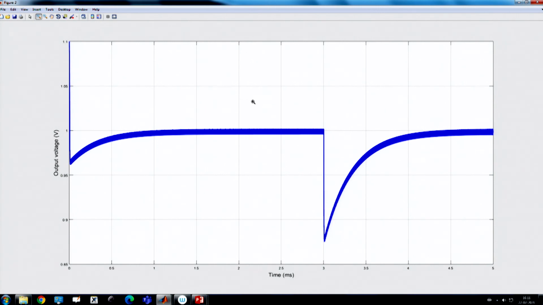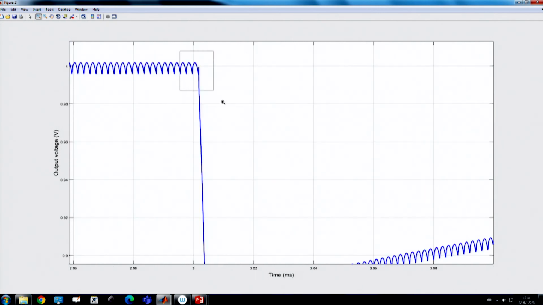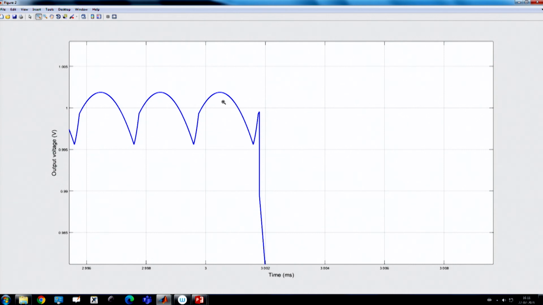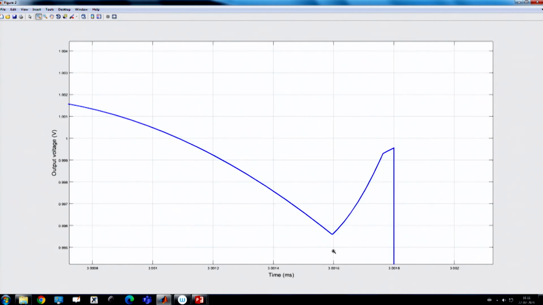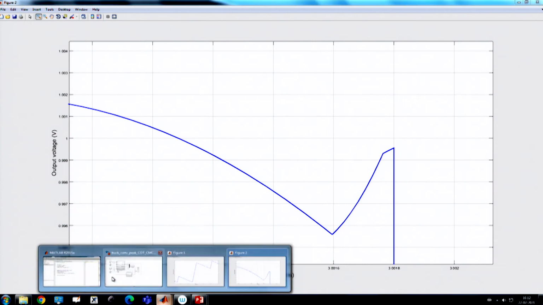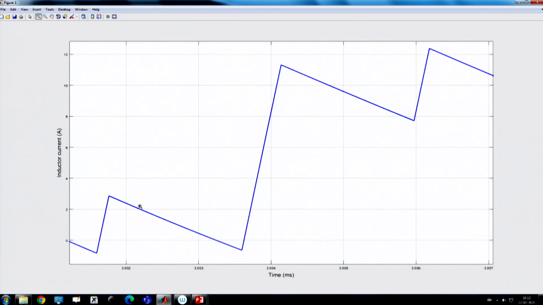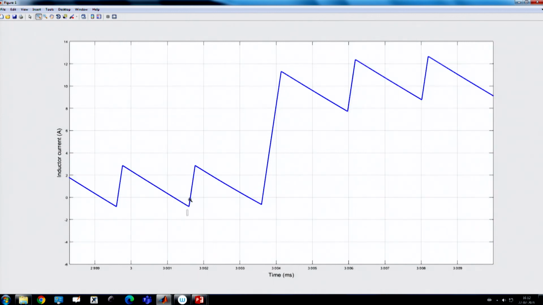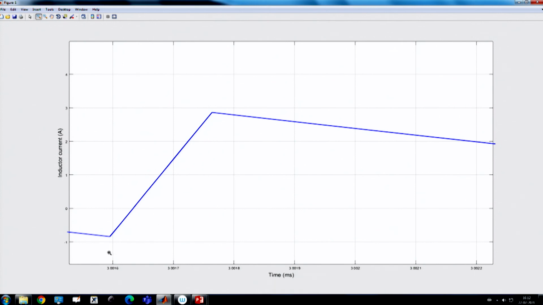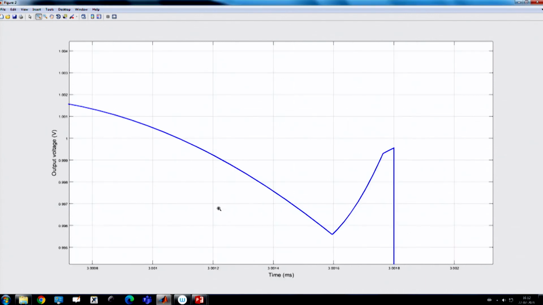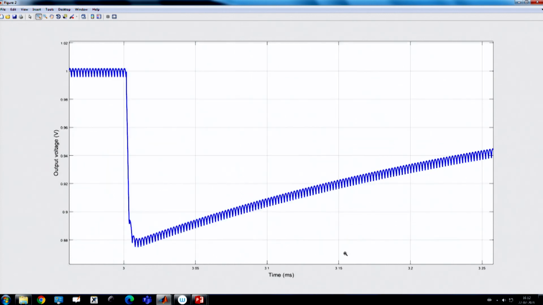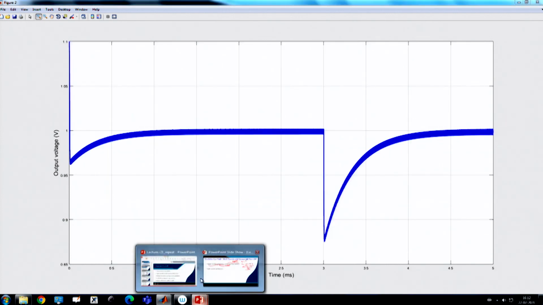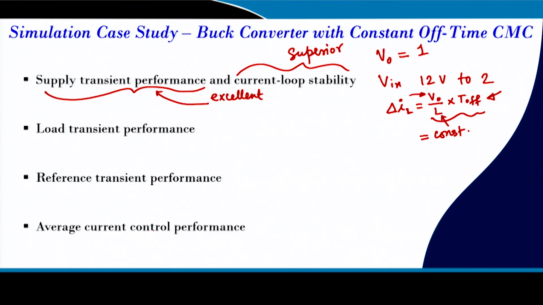If you go and check this point of transition, it is happening when the switch is about to turn on, that means around 3.0016, and if you go to this part, also 3.0016, that means it is during the on time. So this is the best possible transient scenario that you can achieve in this case. So we understood the load transient performance. The next part is the reference transient performance.